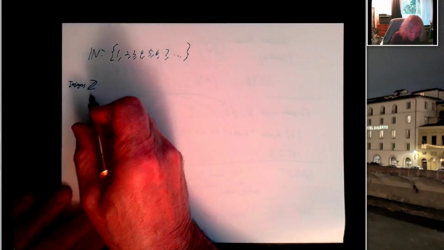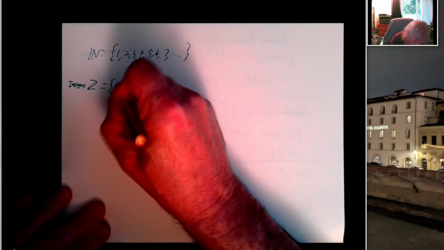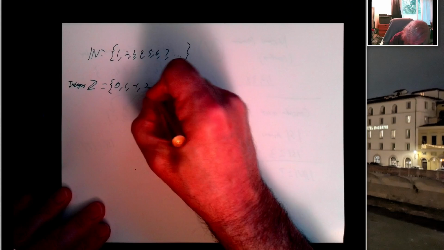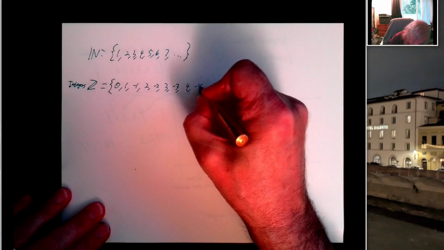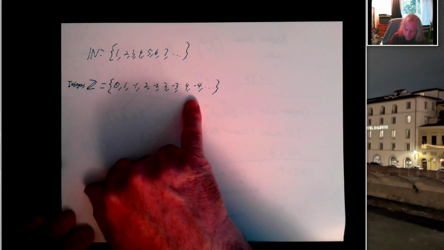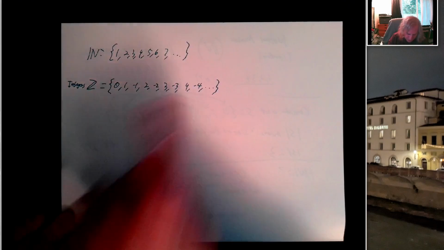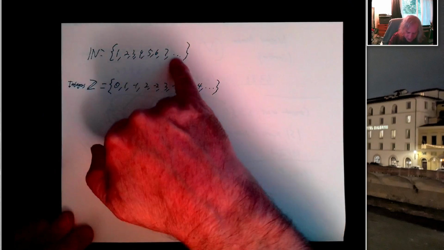So, and we draw a funny looking Z with a double line on there. And the integers include 0, 1, minus 1, 2, minus 2, 3, minus 3, 4, minus 4, and so on. Okay, this is also an infinite set. The question is, how does the size of this compare to the size of that?